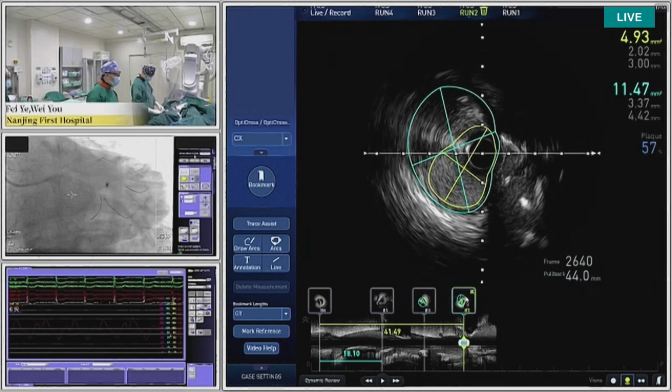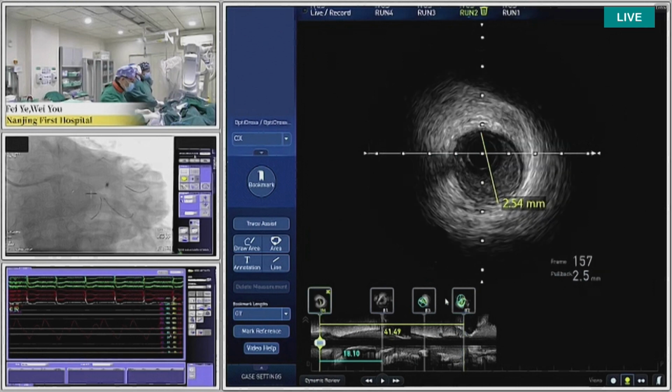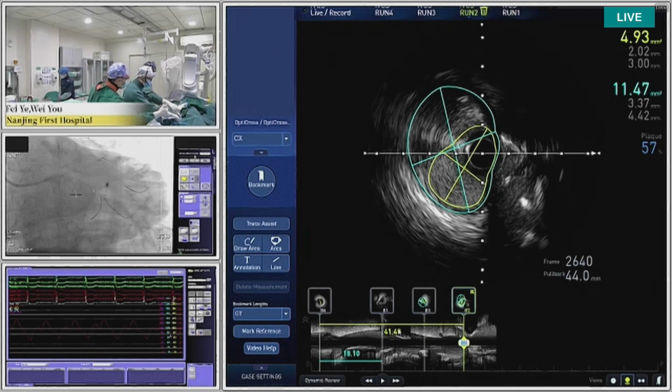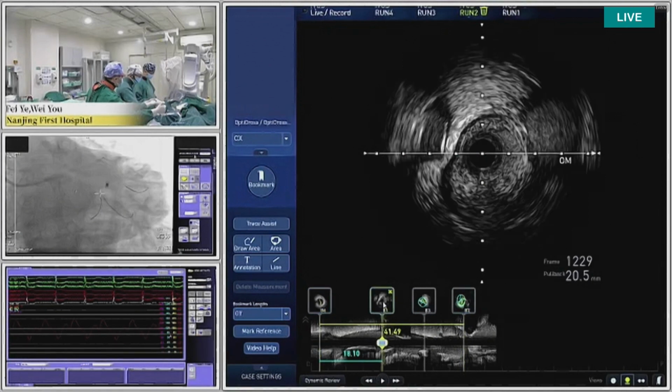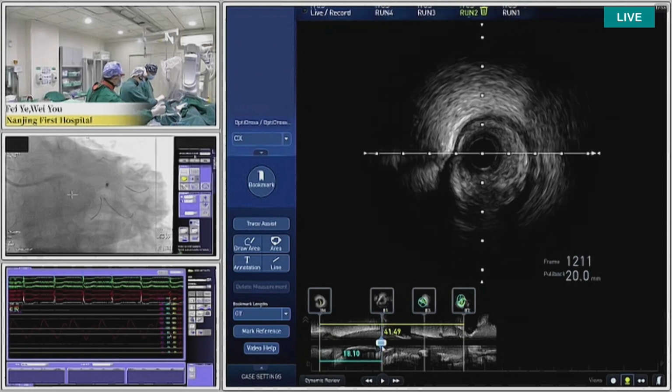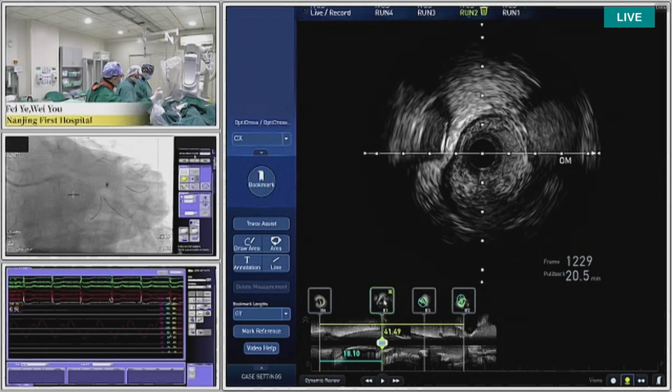And here, this point is the ostial circumflex, and here the area is about 4.9 millimeters square, and the plaque burden is about 57%. We measure from the distal landing zone to the ostial circumflex, the length is about 41 millimeter. And the length from the distal landing zone to the circumflex and OM1 bifurcation is about 18 millimeter. Okay, this is the baseline IVUS imaging.